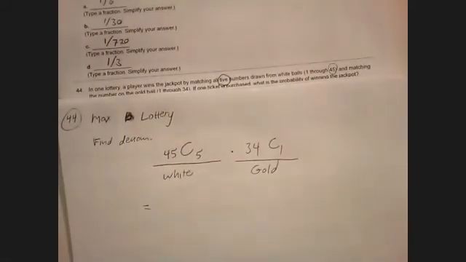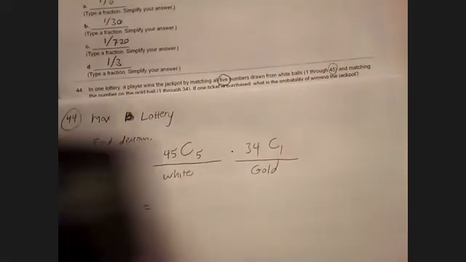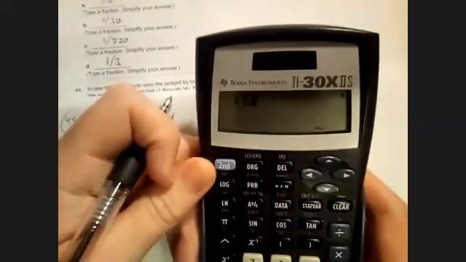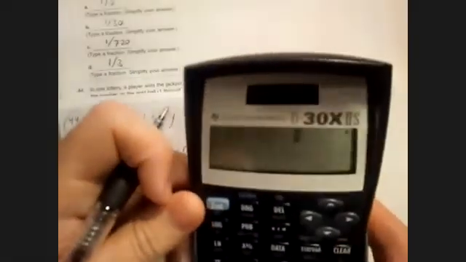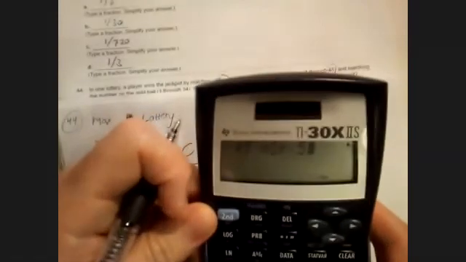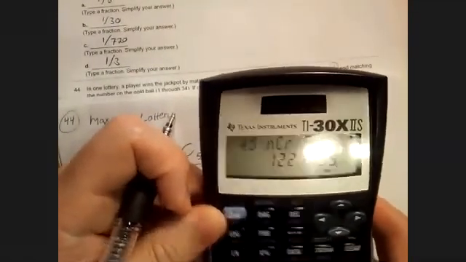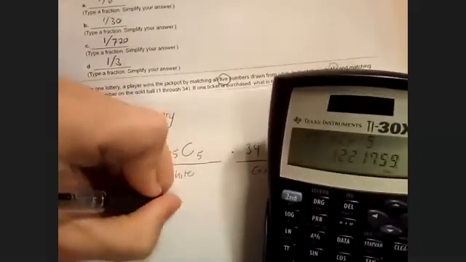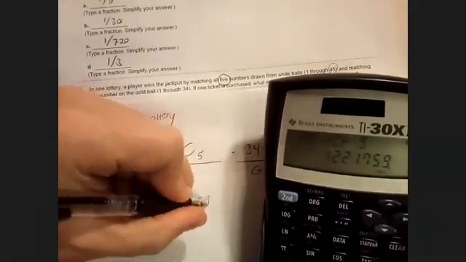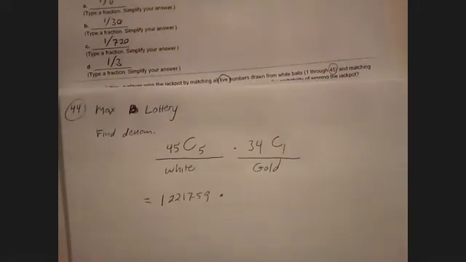So let's do that. I'm going to do both of those numbers. 45, choose 5. It's a big number. 1, 2, 2, 1, 7, 5, 9. And then I'm going to do the gold balls, 34, choose 1.